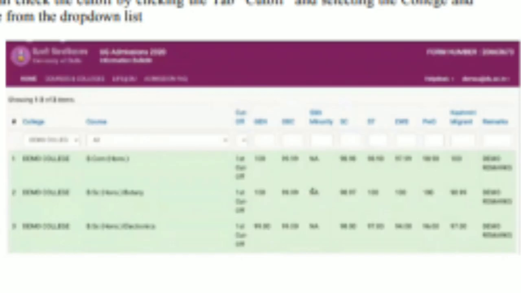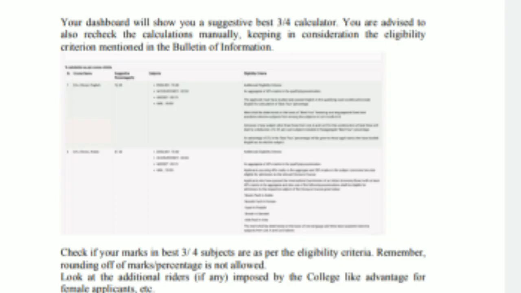Now your step 3 will be to check your eligibility. Here again this table is shown, so you have to check whether you are eligible according to the first cut off or not. You have to check that the marks which you have uploaded prove that you are eligible for this first cutoff or not. This is also mandatory. Don't skip this step and check it very carefully, because only if you are eligible will you be given admission.